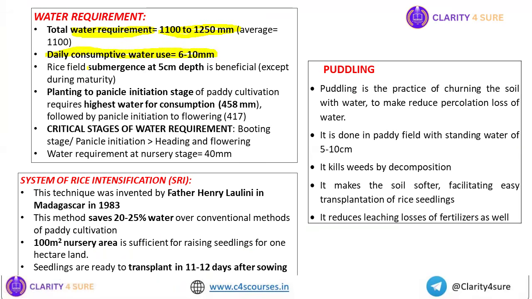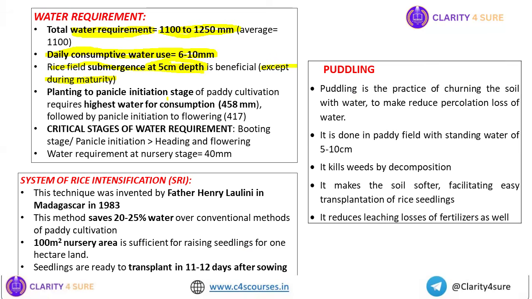This is also seen in questions of agriculture related examinations. Rice field submergence is at 5 centimeters, except during maturity. Once the rice starts to mature, this depth of 5 centimeters is reduced.